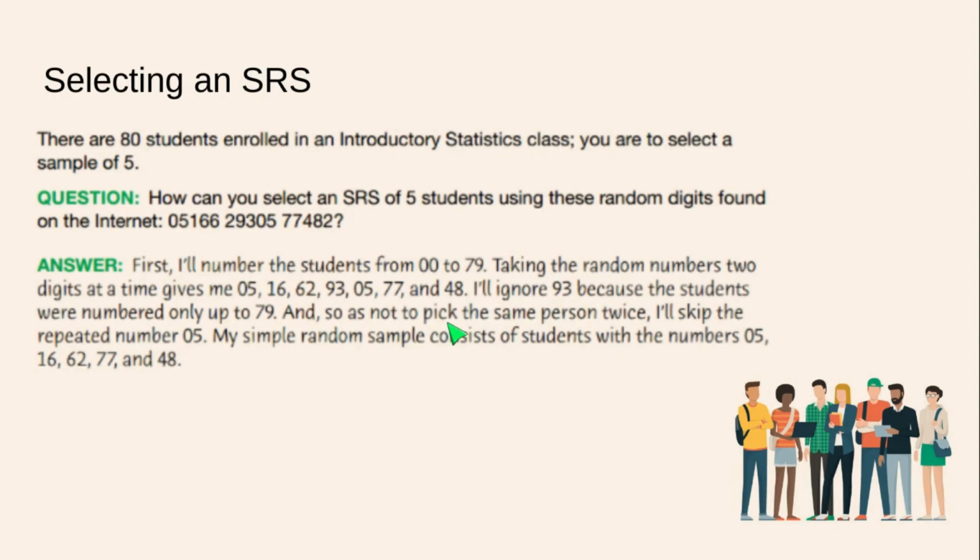And so as not to pick the same person twice, I'll skip the repeated number of 05. So we have a 05 in the beginning, and then later on we have a 05 again. Well, that's inconvenient. We're going to ignore this 05 and just proceed on to the next value. So my simple random sample consists of students with the numbers 05, 16, 62, 77, and 48. That's how we would use a table of random numbers found on the internet to select some students at random.